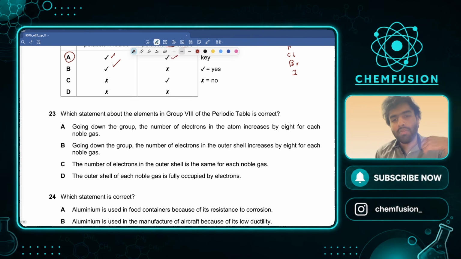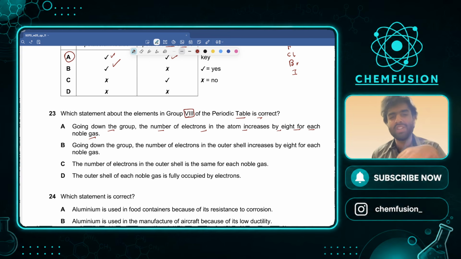Which statement about elements of group 8 of the periodic table is correct? Going down the group, the number of electrons in the atom increases by 8 for each noble gas. Does it though? अभी जाके देख लेते हैं. सारी options पढ़ते हैं, like चीजें खुद सेंस बनाने लग जाएंगी. Going down the group, the number of electrons in the outer shell increases by 8 for each.